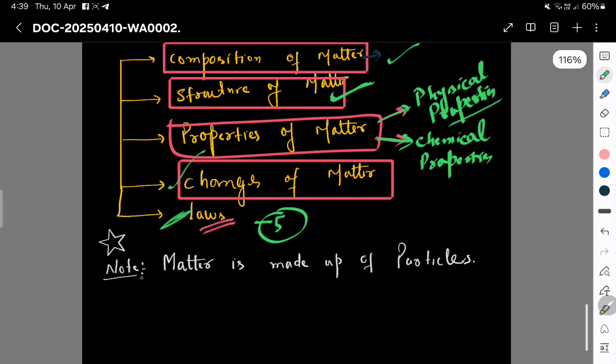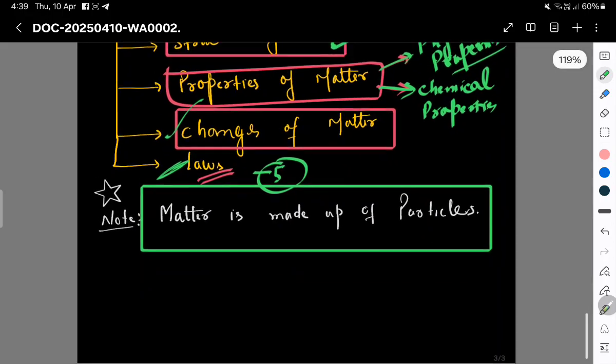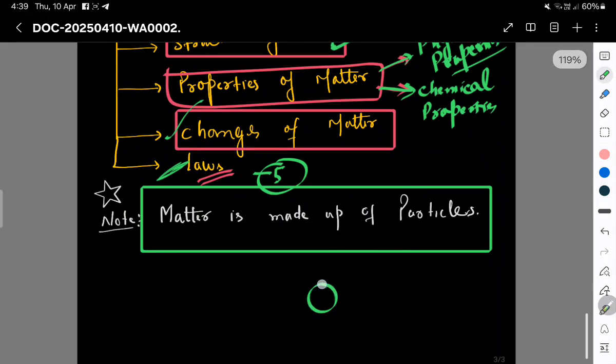So remember, matter is made up of particles, and for our simplicity we consider particle to be spherical. And particles may be atom, molecule, or ion.